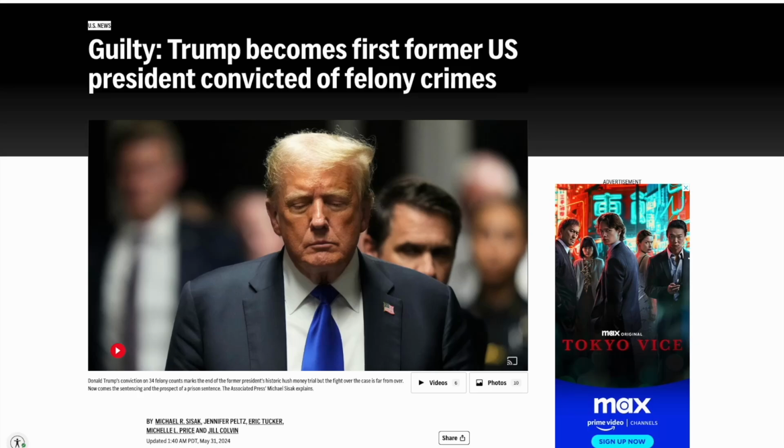Today we are talking about one of the biggest things in political news that's happened over the last couple weeks, and it is Donald Trump becoming the first former United States president to become a convicted felon. This should come as no surprise to most of you who keep in touch with the news. This news broke almost 2 weeks ago now.